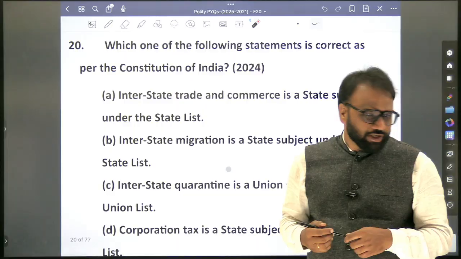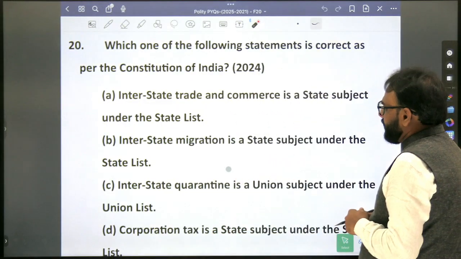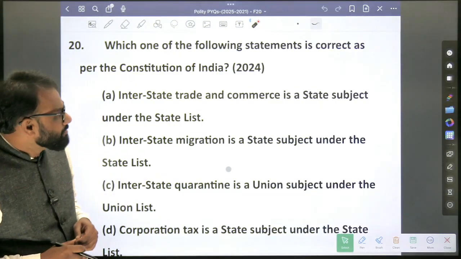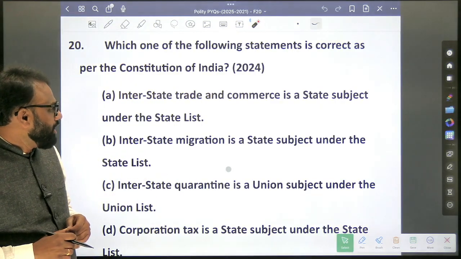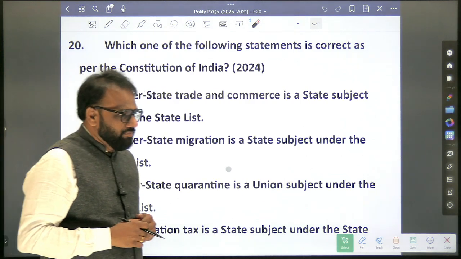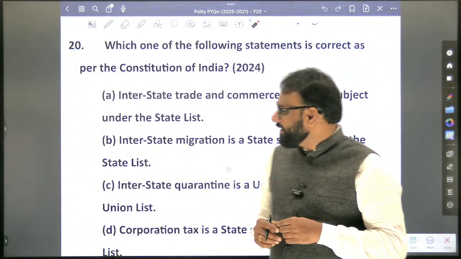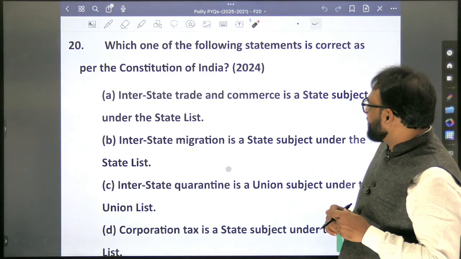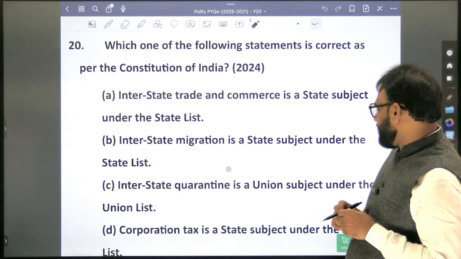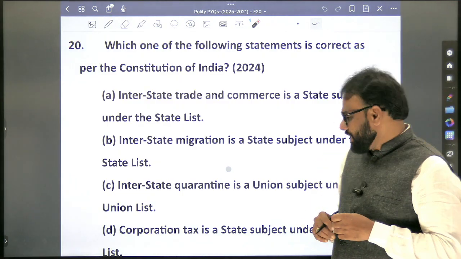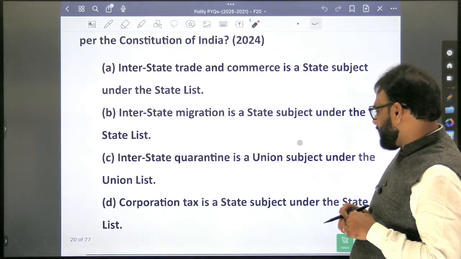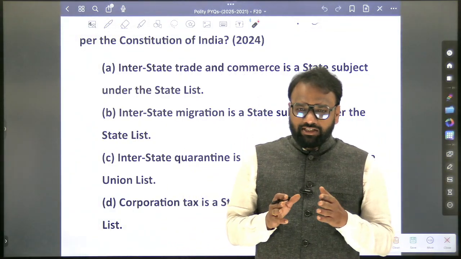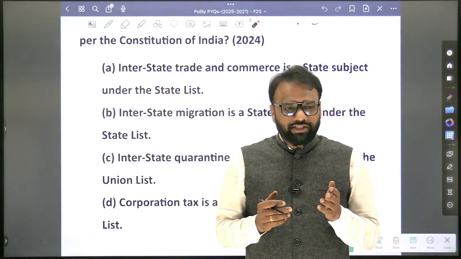Again, this is a very tricky question. In 2024: which one of the following statements is correct as per the Constitution of India? Interstate trade and commerce is a state subject under the state list. Interstate migration is a state subject under the state list. Interstate quarantine is a union subject under the union list. Corporation tax is a state subject under the state list. False.